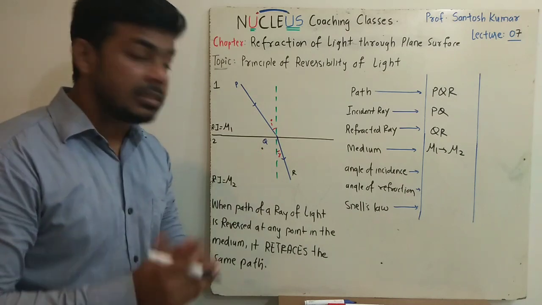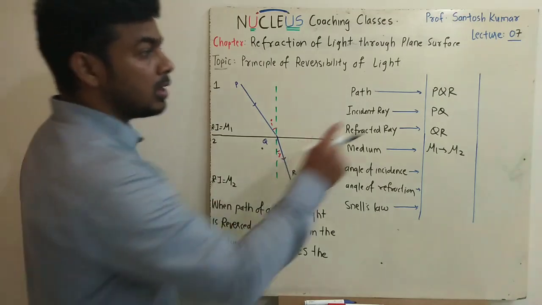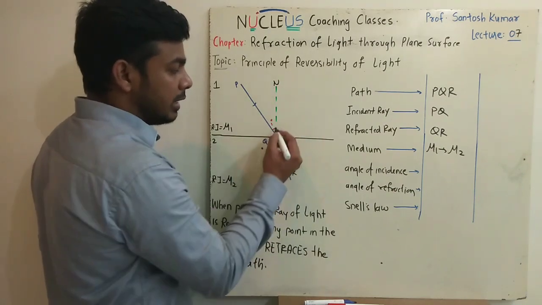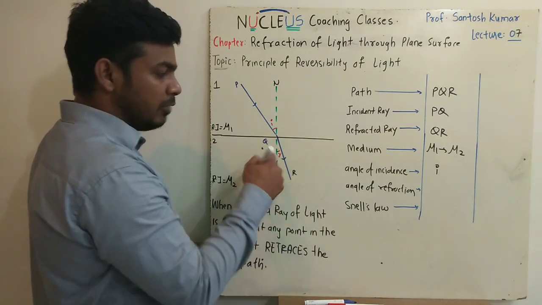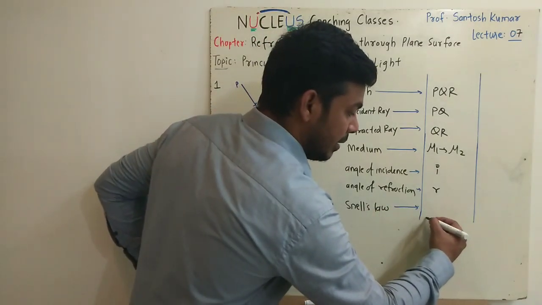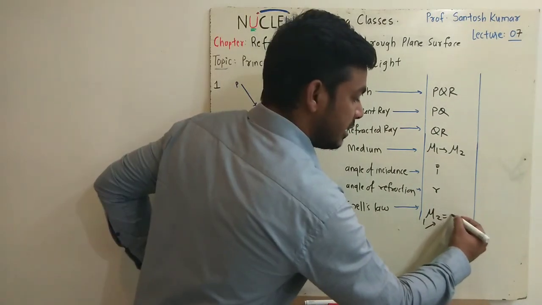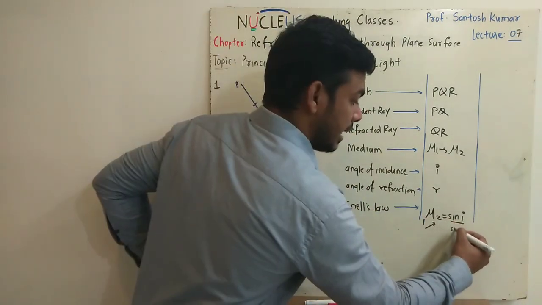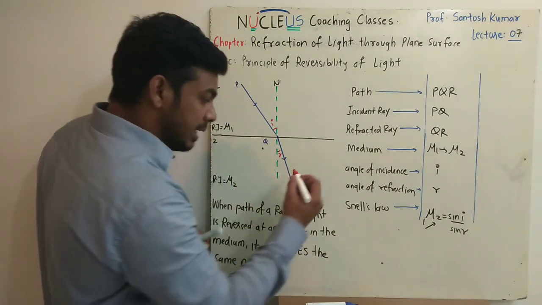And what is the angle of incidence? Remember, the angle of incidence is the angle made by the incident ray with respect to the normal. So what is the incident ray over here? PQ. What is the angle made by PQ with the normal? It will be i. The angle made by the refracted ray QR with the normal will be r. So if I write Snell's law over here, it can be given as mu2 of 1, because the light is traveling from 1 to 2, which is the sine of the angle of incidence to the sine of the angle of refraction, sin i by sin r.